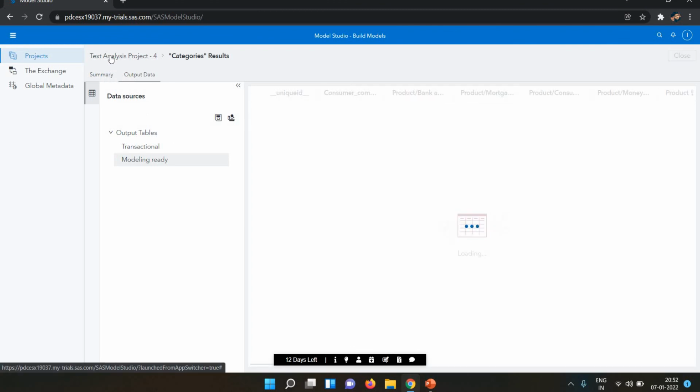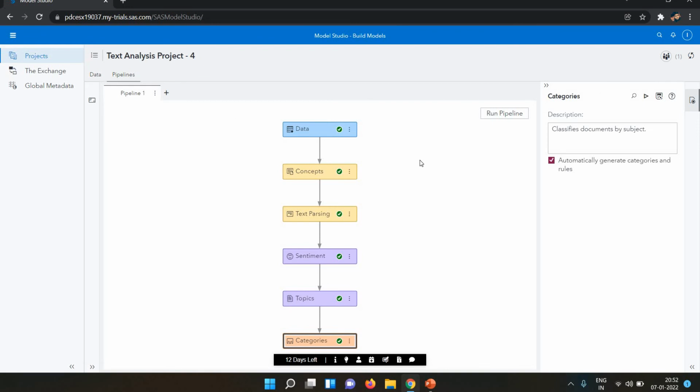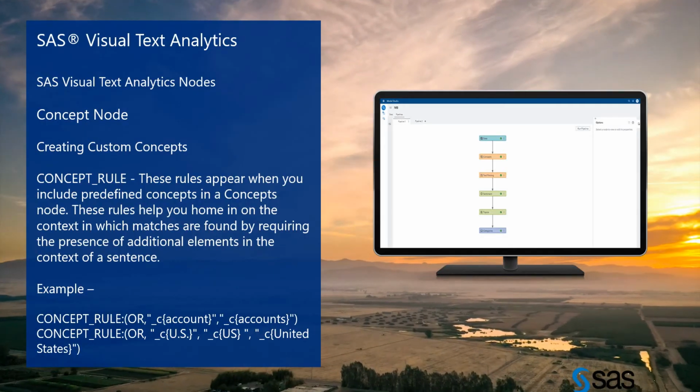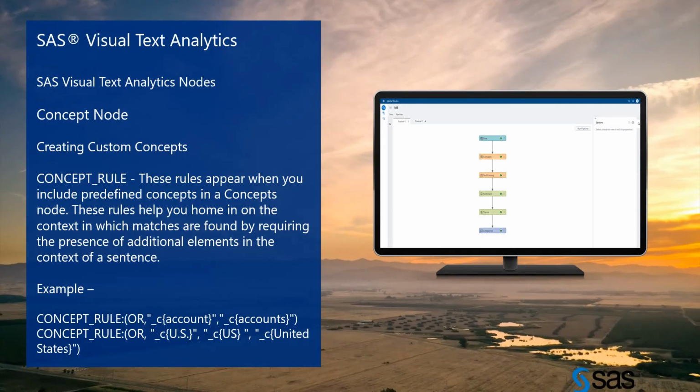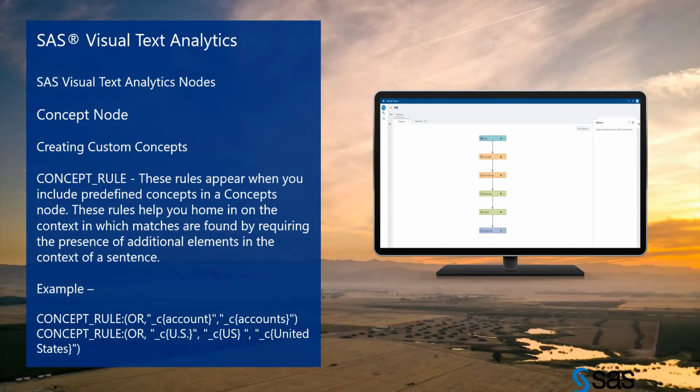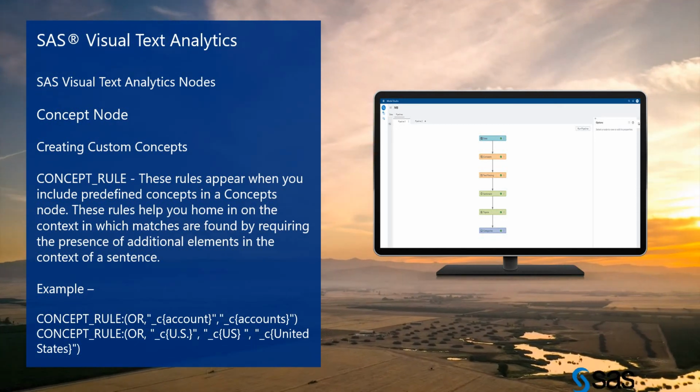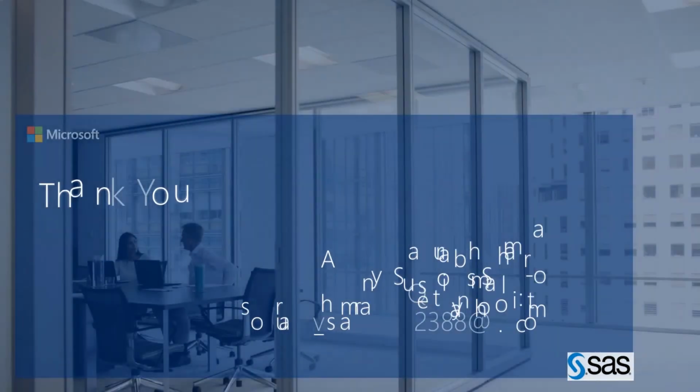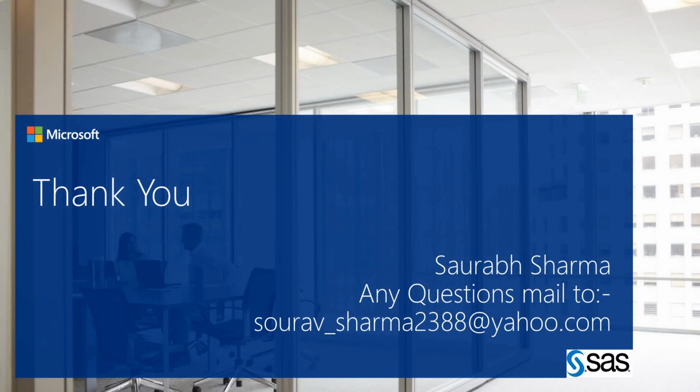So today we have done the concepts: the basics of the concepts, the c_concept and the concept tools. We're going deeper into the concepts in further sessions. Thank you guys.